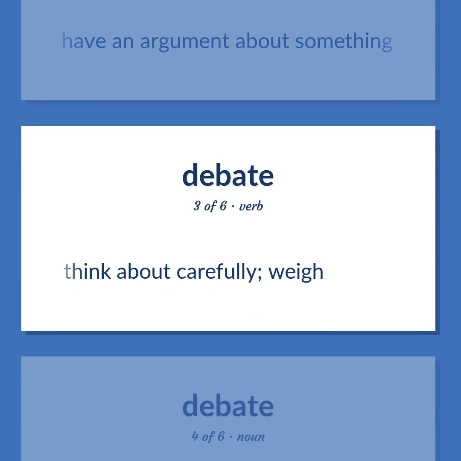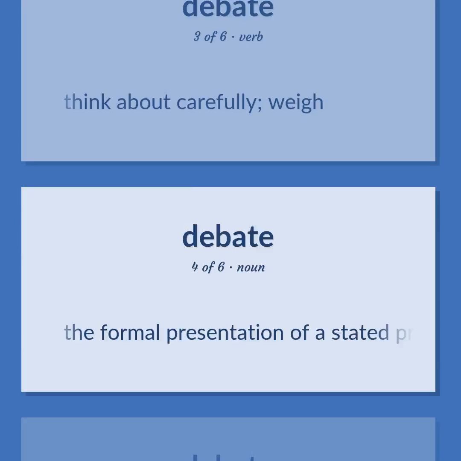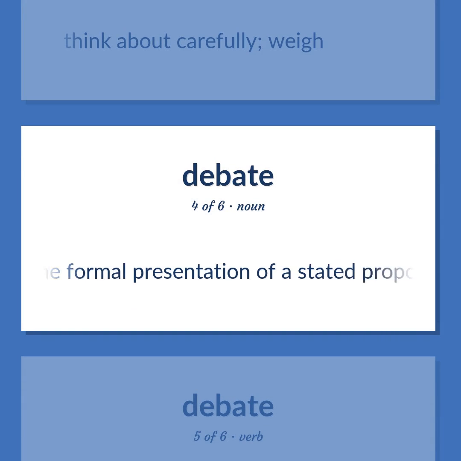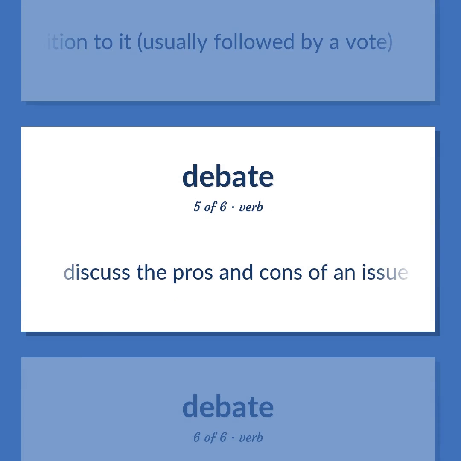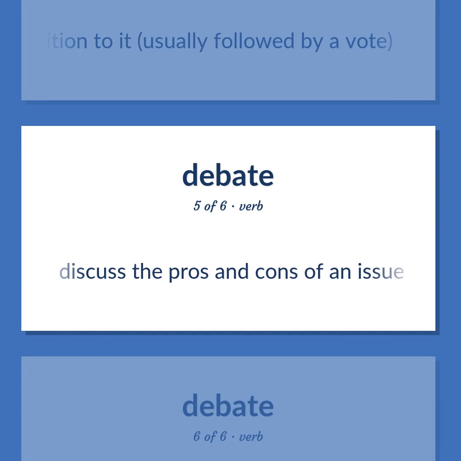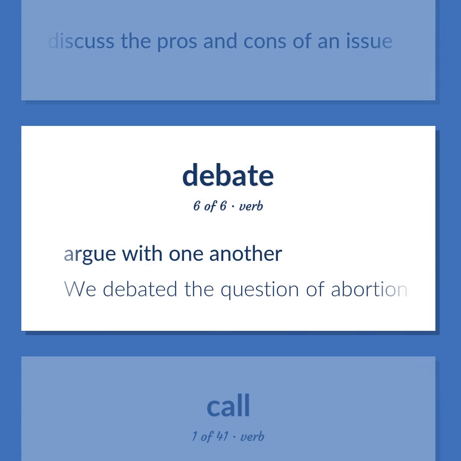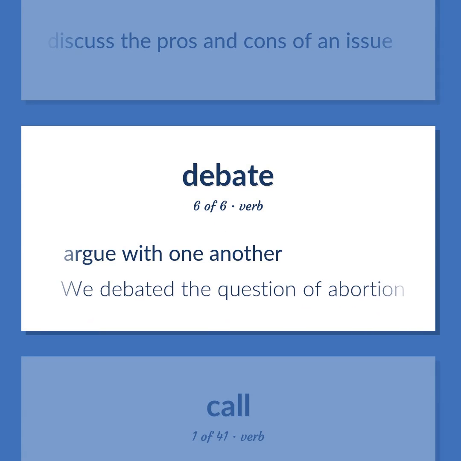Think about carefully, weigh. The formal presentation of a stated proposition and the opposition to it, usually followed by a vote. Discuss the pros and cons of an issue. Argue with one another. We debated the question of abortion.